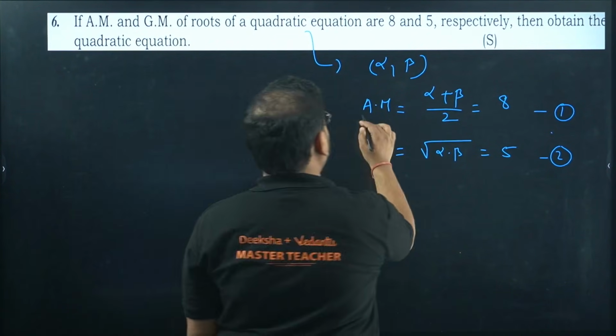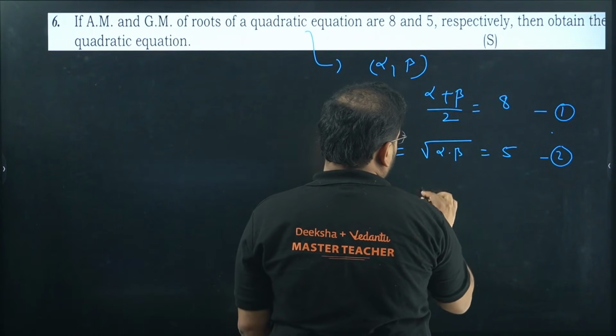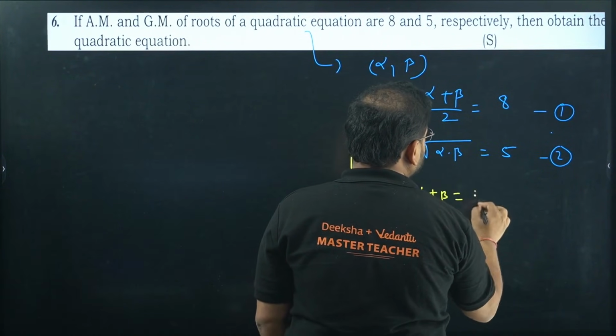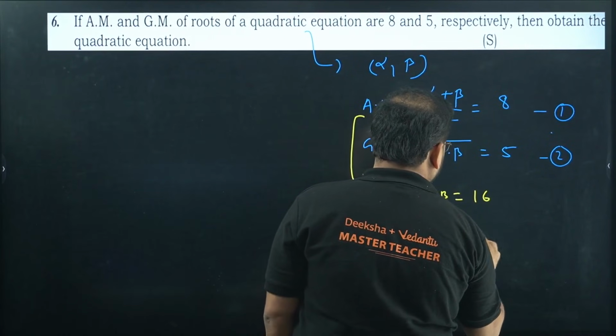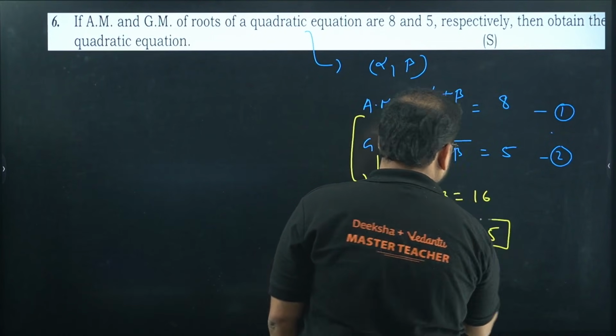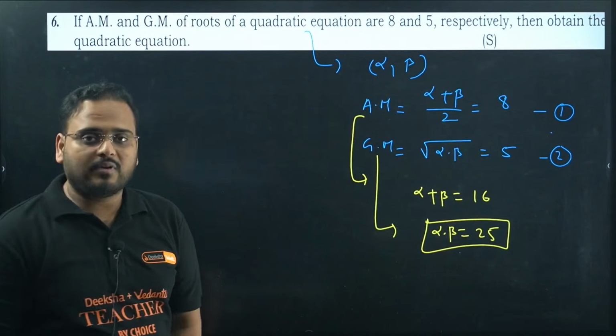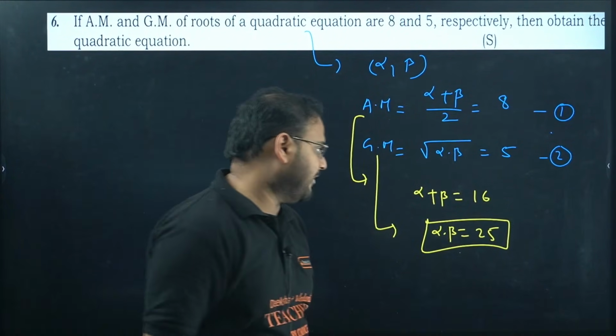Now use the first one. You'll get alpha plus beta equals 16. Use the second one, you'll get alpha into beta equals 25. I have squared both sides, so the root will be cancelled and 5 becomes 5 squared, so 25.